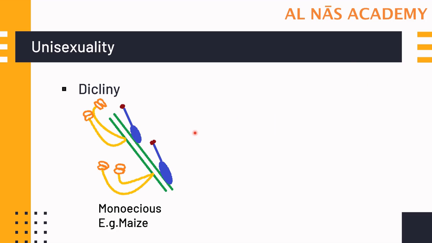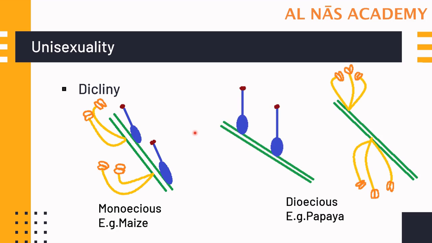Another type of plant is the dioecious plant. Examples are mulberry and papaya. Over here, the female flower, which is called pistillate, is on a separate plant, and the male flower, which is called staminate, is on a separate plant. Such types of plants are called dioecious plants. An example is papaya. I have explained this in detail in my previous video, when we were discussing the basic adaptations in the flower to promote cross-pollination.